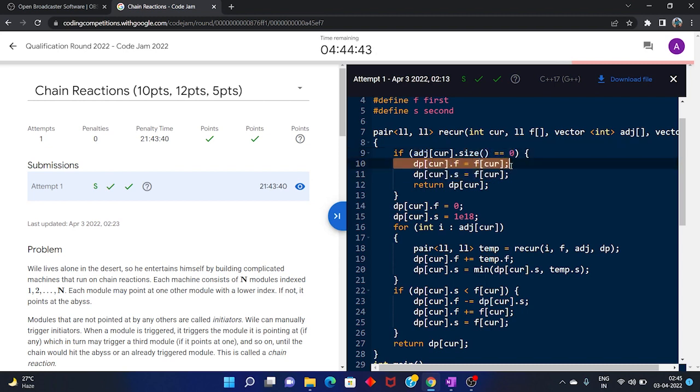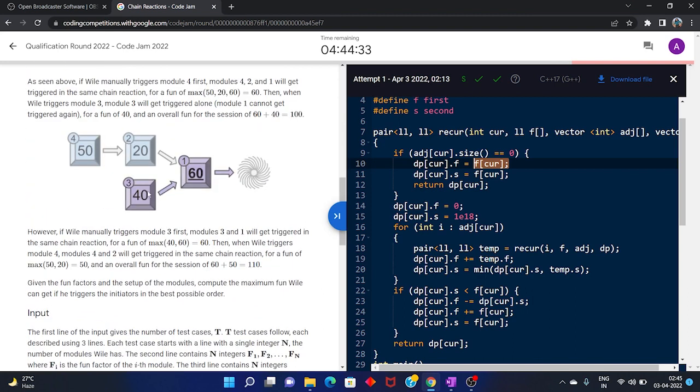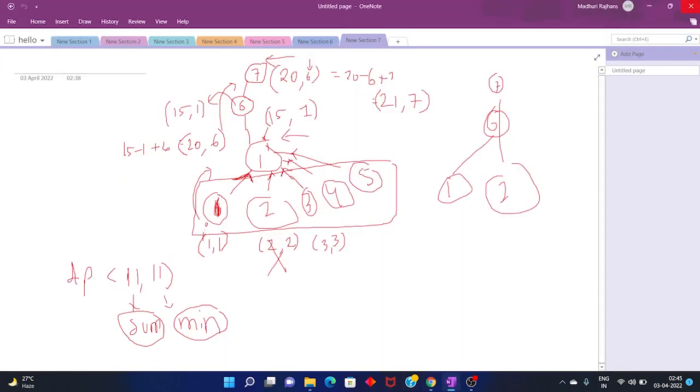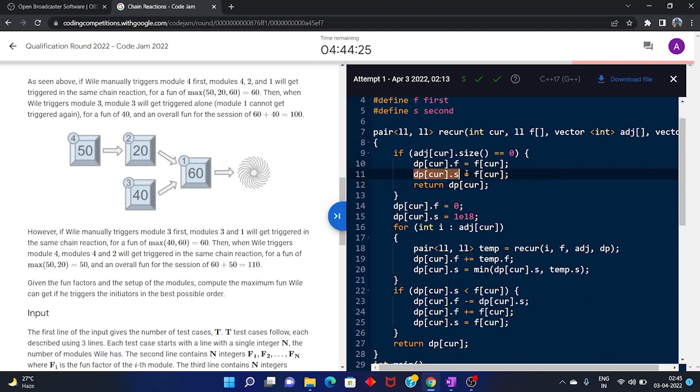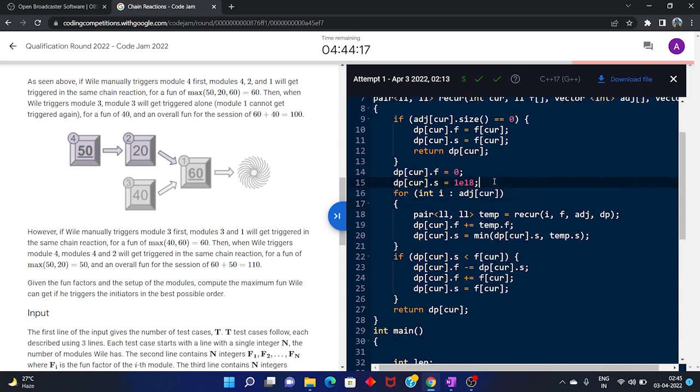then the sum should contain the value which was f of that current node, which was given in the question, right? The value of that node, like 60 here, will be f of current node, like 1 comma 1, and the same because this will also be the minimum value here, and I will return it. And if it comes here, this means that this is not a leaf node, it has to be a parent.